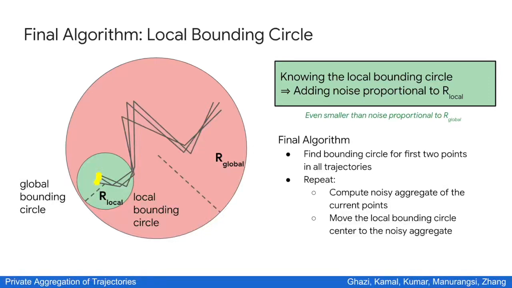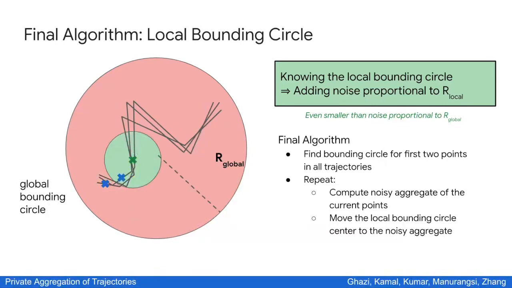So let's see this algorithm in action. Suppose that we take the noisy average of the first three points, and this is our center for the local bounding box. Next, we want to average these three points. So we use this local bounding box and then compute the noisy average. Suppose that this is the new noisy average. We then move the local bounding box to this noisy average. And then we compute the average of the next three points. And then we move this along.